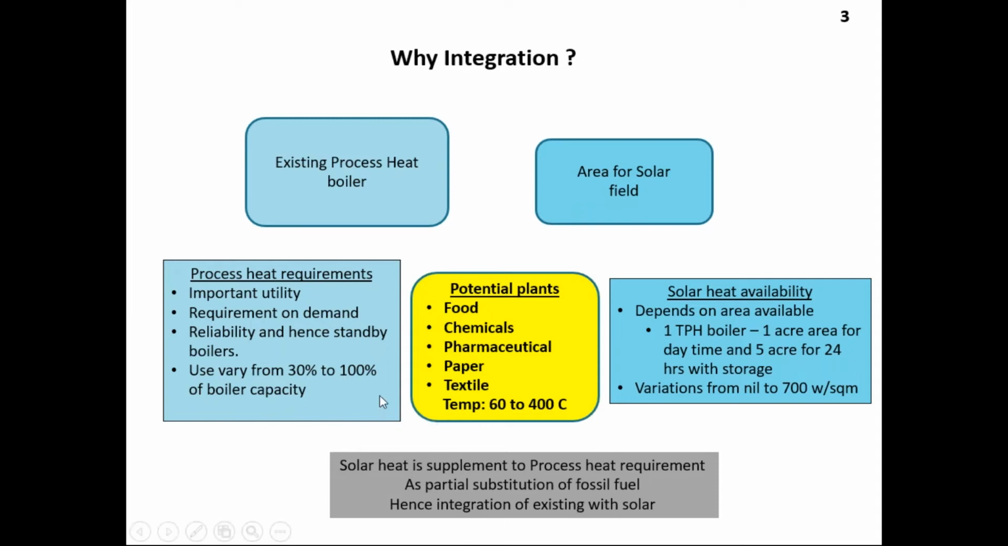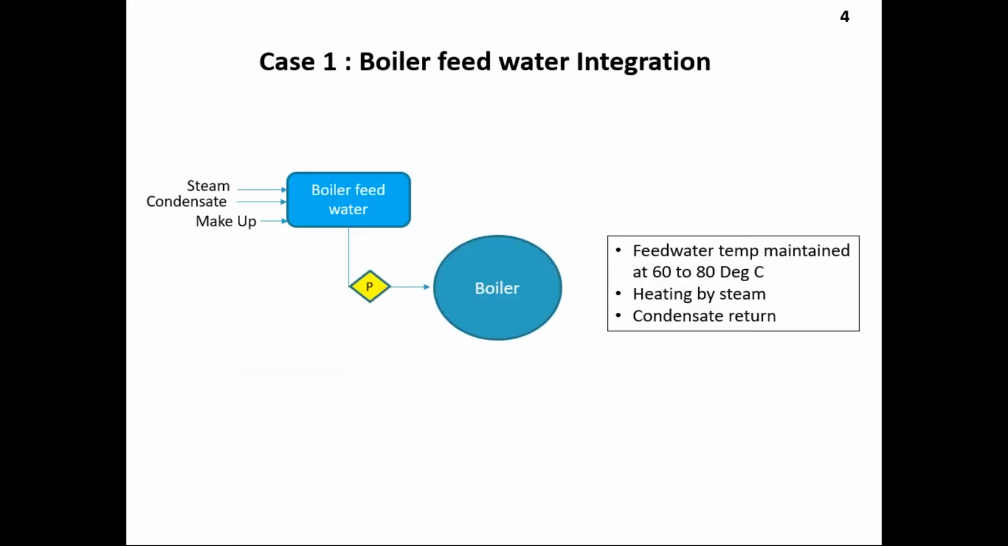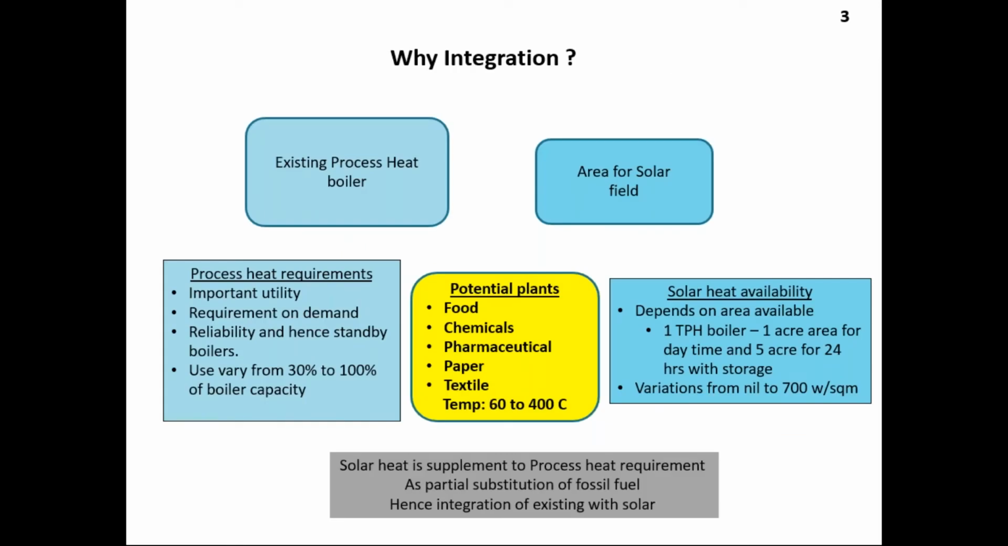And the usage also varies. If you have a boiler capacity of 10 tons, sometimes you will use 3 tons, sometimes you will use 9 or 10 tons. So you don't use exactly 10 tons. So these are the practical reasons why 100% replacement is not possible. The plant cannot be run 100% on solar because the major concern is area availability, and the solar radiation varies, so the output will also vary. So we can have solar as a supplementary process heat, as a partial substitution of fossil fuels.